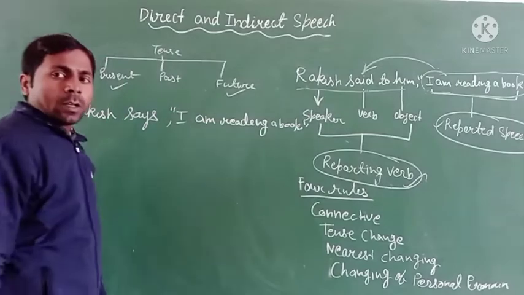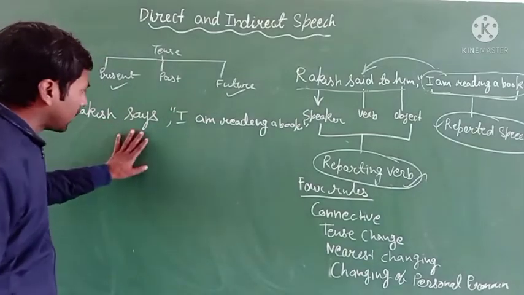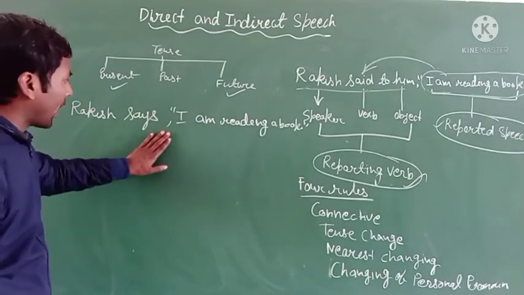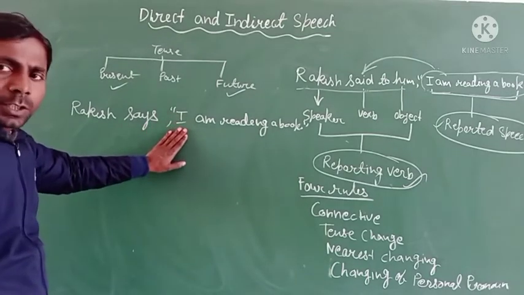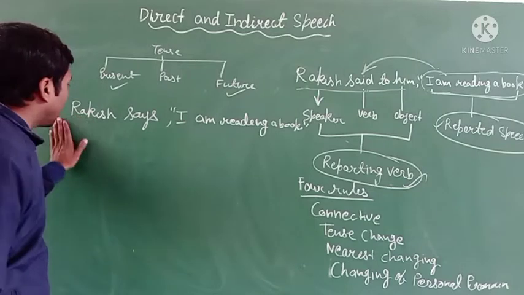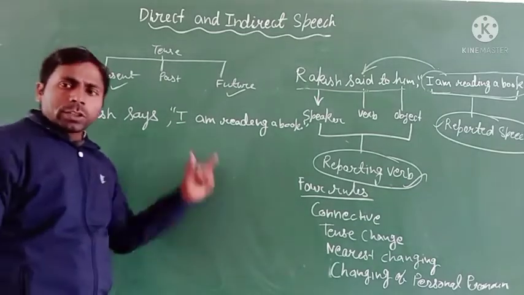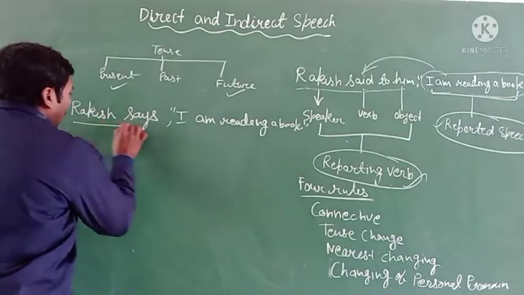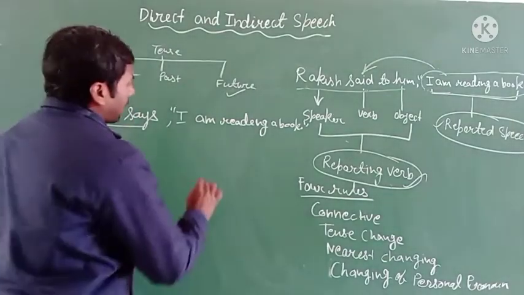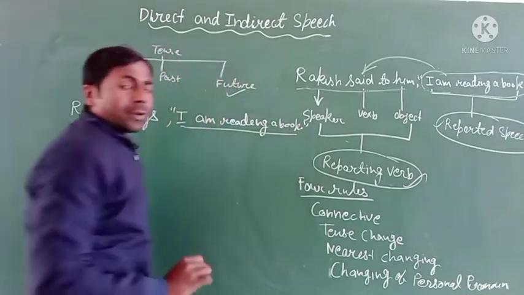Clear? I think you know very well that it is direct speech. Why? Because the comma and inverted comma are used, and the statement is the same as said by Rakesh. Okay, so this is direct speech, and you have to know very well that this part is the reporting verb and this part is the reported speech.